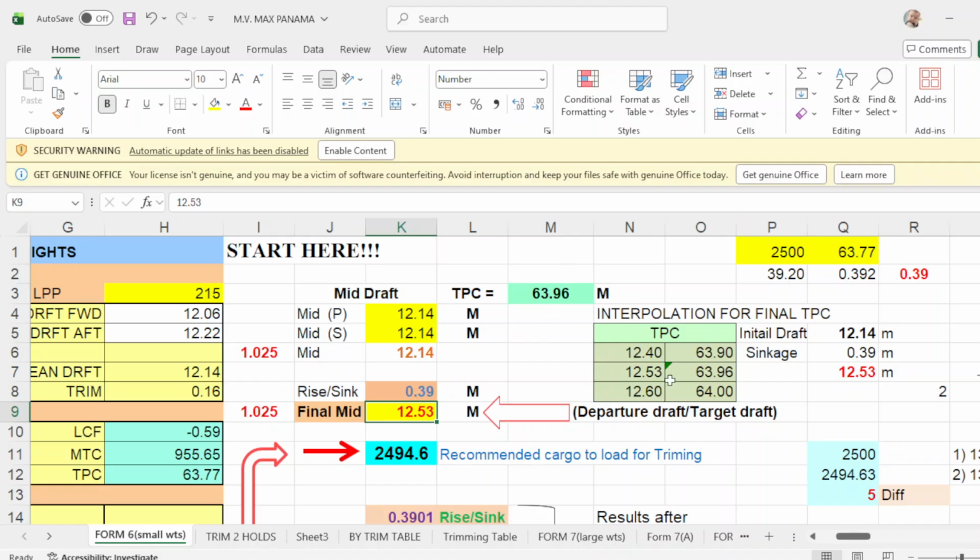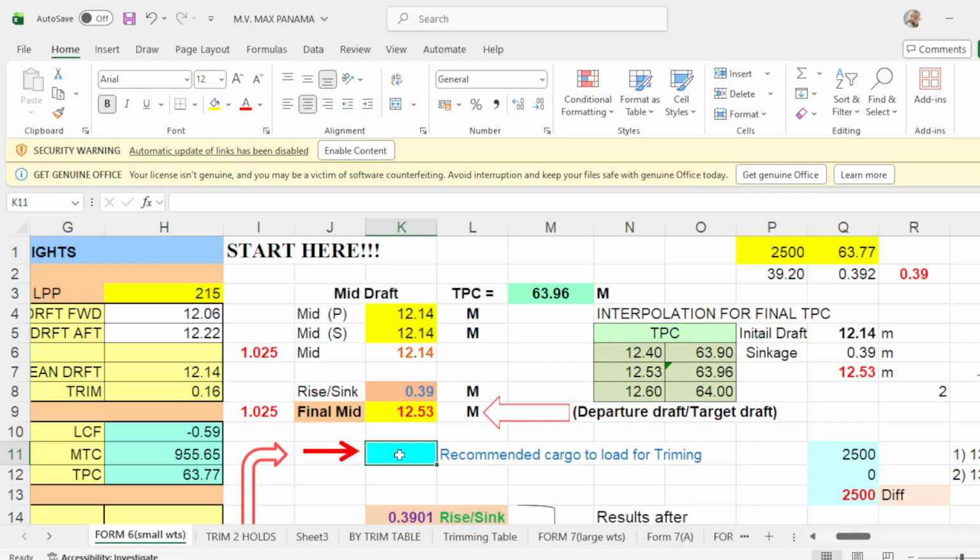Okay? Now, in getting this recommended cargo to load, I would not recommend that you use the initial drop TPC. You always use the TPC of your final departure, which has already been interpolated, and that will be 63.96. Now, to give you an idea on how to compute this remaining cargo to load, take it out.